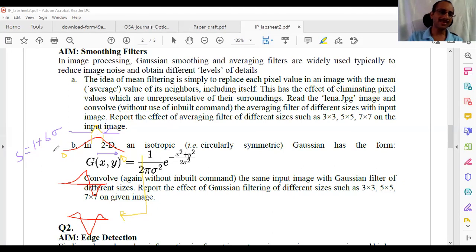So this is good for 7x7, maybe 11x11, and this is good for 3x3. Is this discussion clear? That is how we decide the kernel of the Gaussian. Similar things follow roughly for the Laplacian of Gaussian.